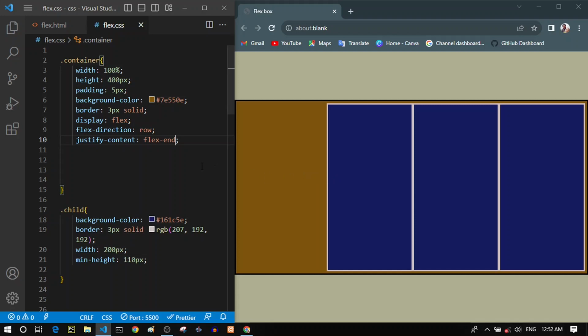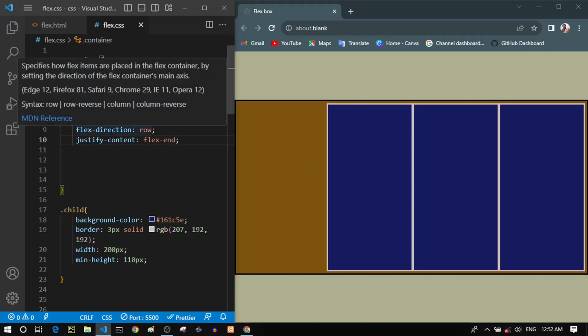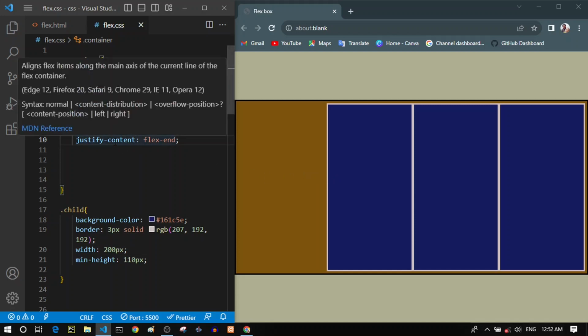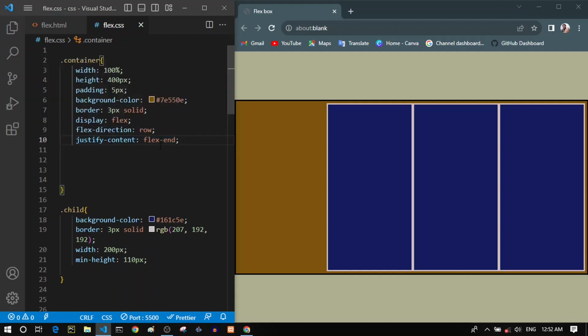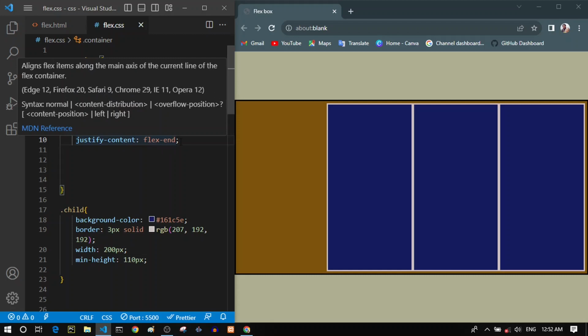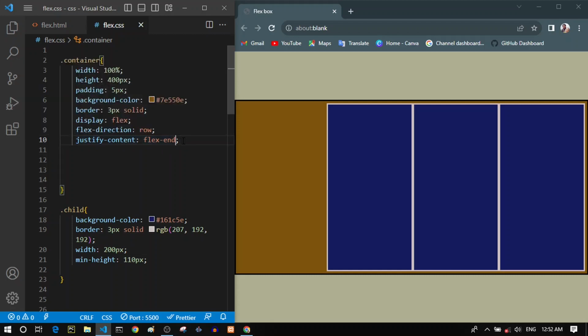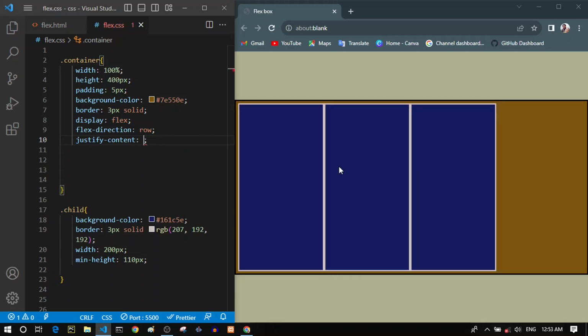Why horizontally? Because that is what the flex direction is. And the easiest way to remember this is that justify content will always arrange the items in the direction in which the flex direction goes. Right now it is a row, so it will align our items in a row direction. And also we have different values for this justify content.